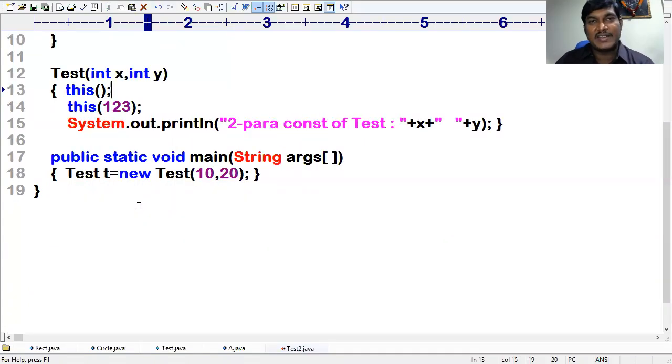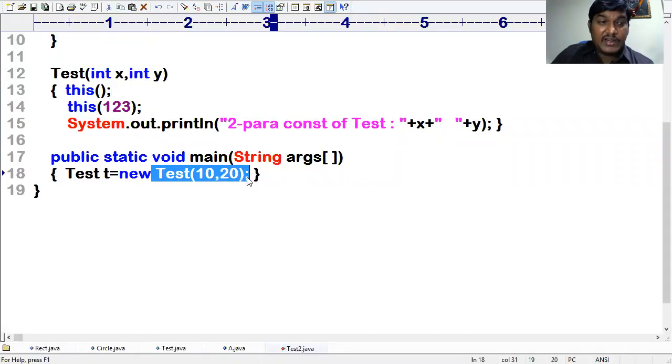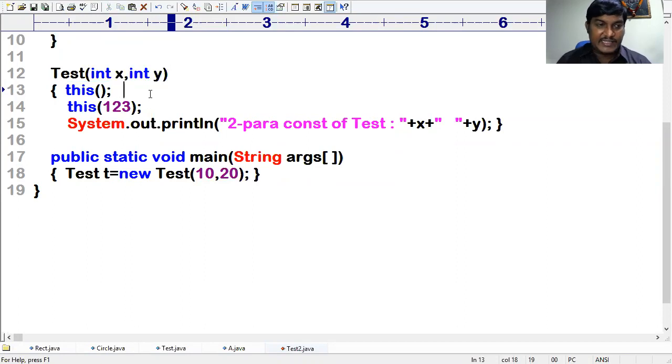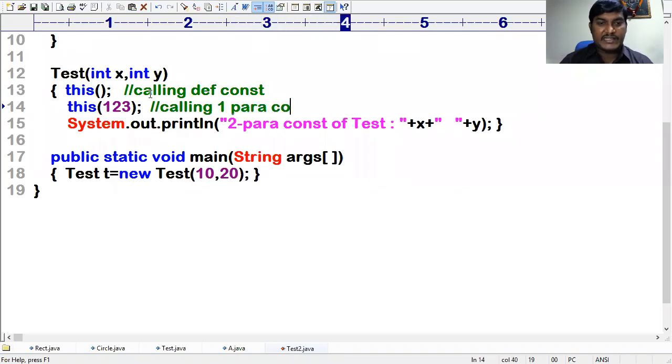Yes, this is the case. What is your brain telling you now? You're calling the two-parameterized constructor, then your brain says it is calling the default constructor, the default constructor of the same class, and after that the one-parameterized constructor of the same class.